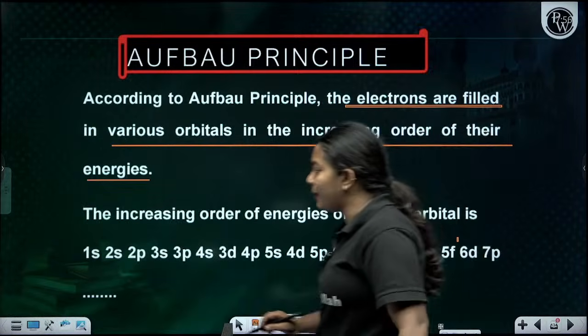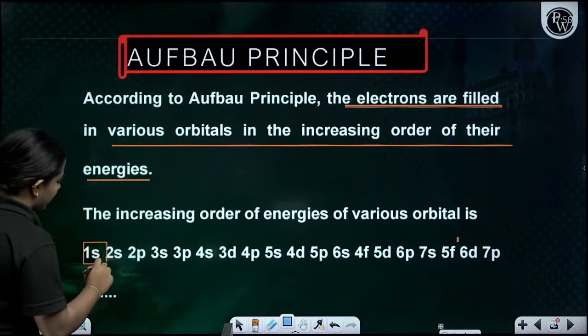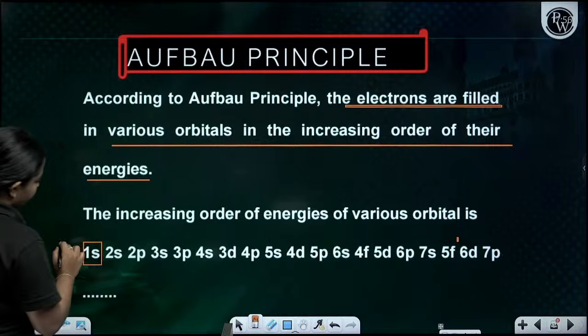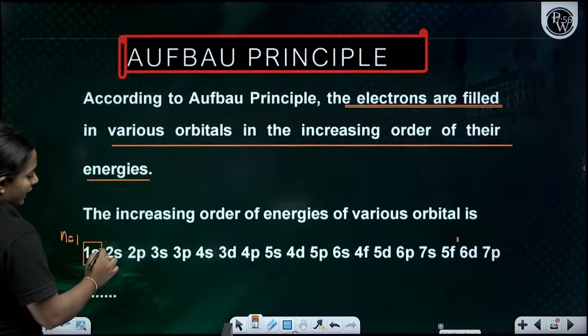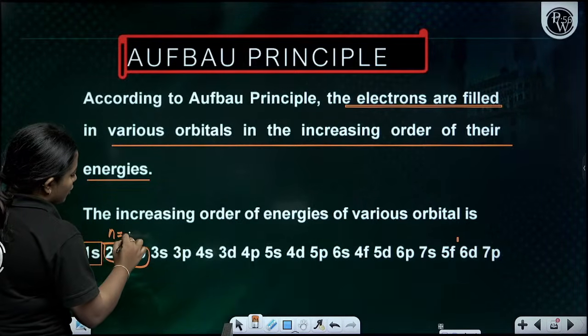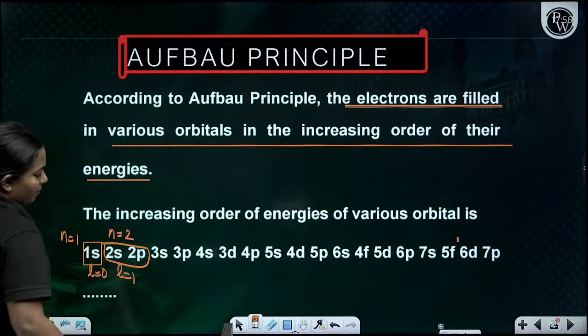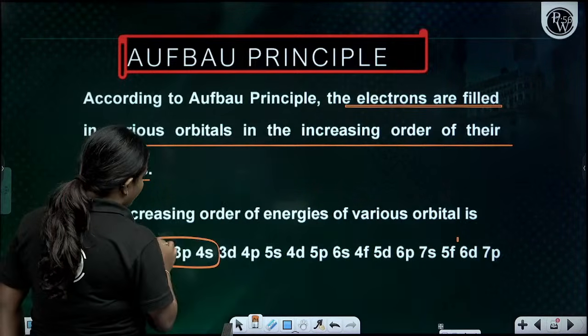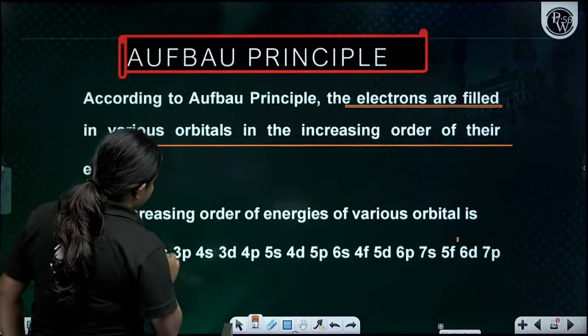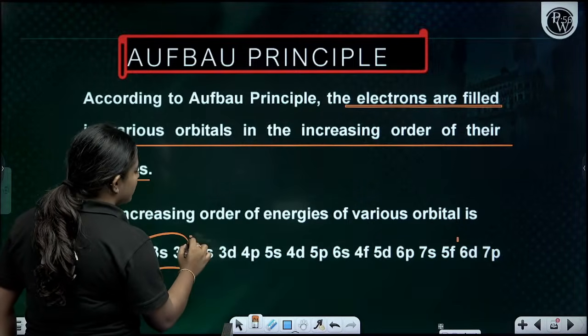Listen carefully. This 1s means n is equal to 1. If n is equal to 2, there will be 2 orbitals, 2s and 2p. Here l is going to be 1 for p, and l is equal to 0 for s. If n is equal to 3, there is 3d also, children.